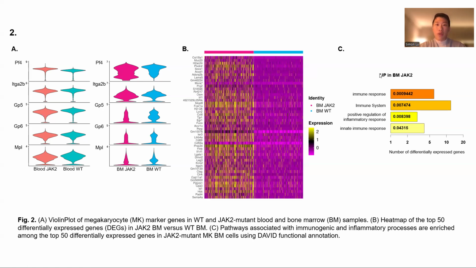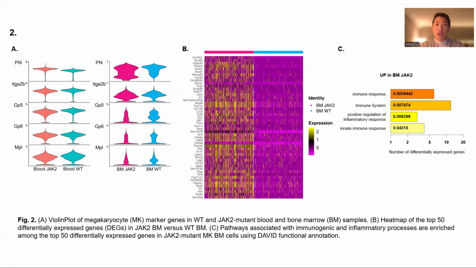And with that confirmation, we were able to move forward with some differential gene expression analysis, as shown in 2B. An example of those results is a heat map of the top 50 differentially expressed genes in the bone marrow JAK2 when compared to the bone marrow wild type. As we can see on the left side of figure 2B, these genes are significantly enriched and expressed in bone marrow JAK2 mutated samples, while on the right, there is little to no expression in the bone marrow wild type.